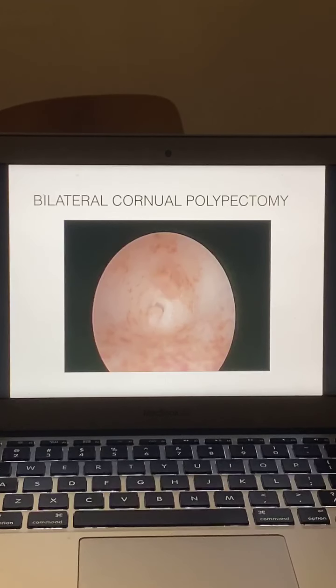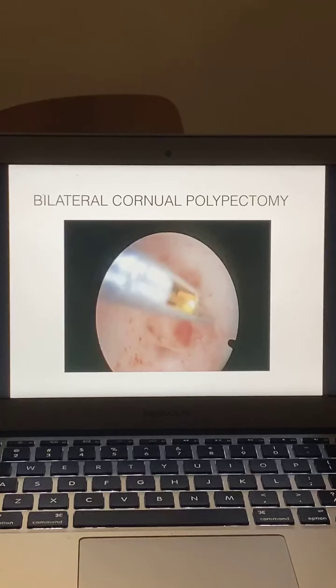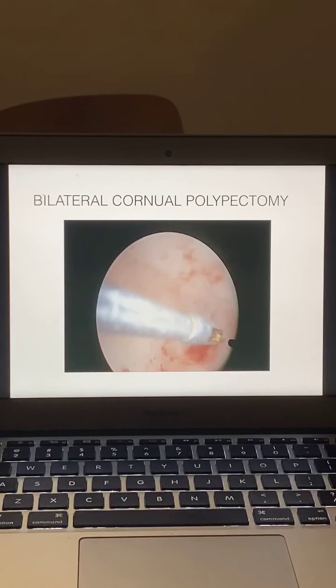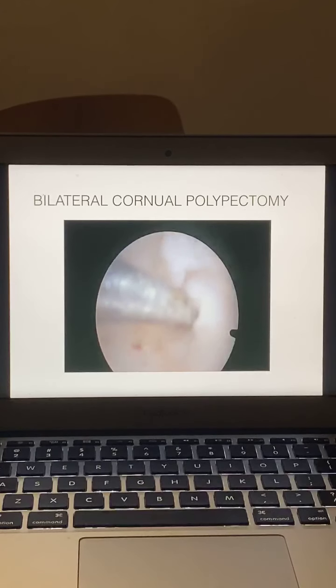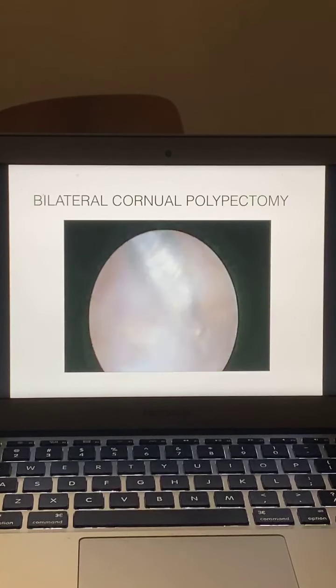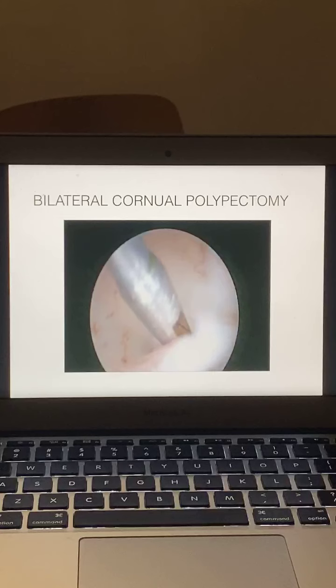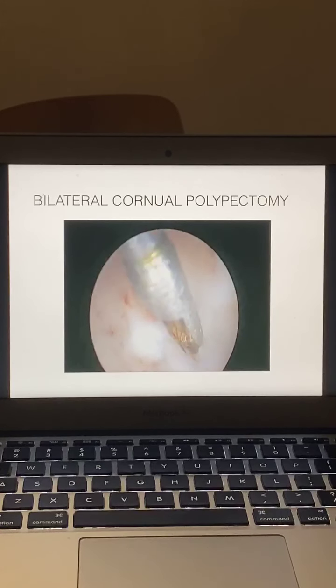This was a unique case of infertility where all the investigations were normal, and when we did hysteroscopy you find there are bilateral cornual polyps obstructing the ostia. We just removed that with the help of simple scissors and grasper, and the patient conceived after 2 months with a spontaneous pregnancy. So these are the small things where hysteroscopy plays a really bigger role in achieving our outcome. These were small cornual polyps obstructing the cornu region.